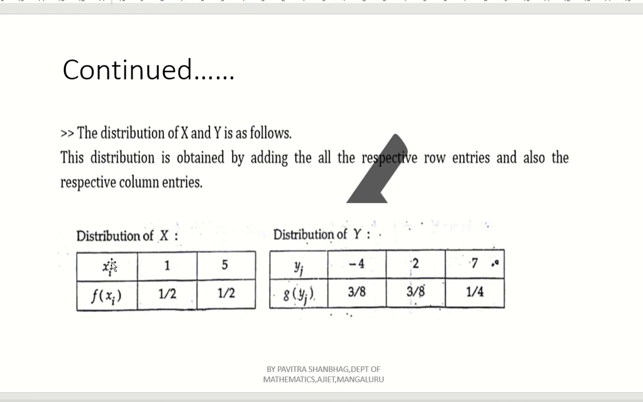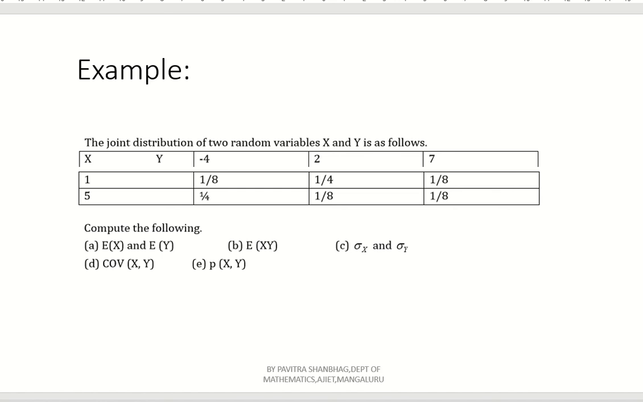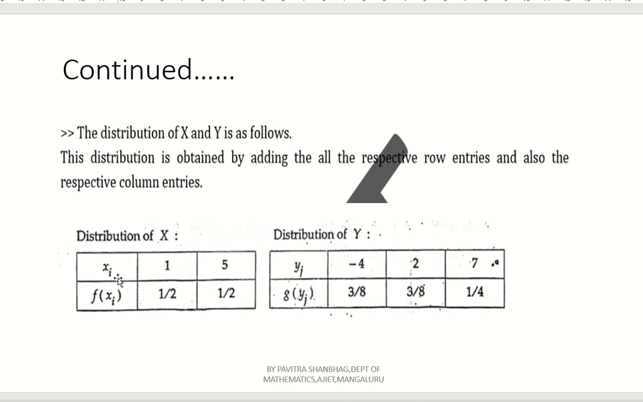Similarly, check it for fx2, that is again the row wise sum. 1 by 4 plus 1 by 8 plus 1 by 8, again the same. 1 by 4 plus 1 by 8 plus 1 by 8 means 2 by 8, that is 1 by 4, again 1 by 4 plus 1 by 4 means 2 by 4, that is 1 by 2. So what we are getting? x is 1, 5, f(x) is 1 by 2, 1 by 2. So this is nothing but the distribution of capital X.